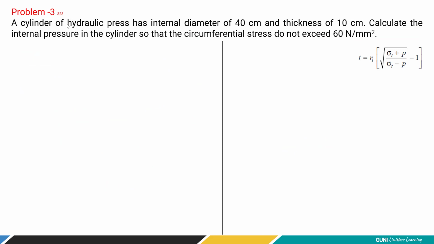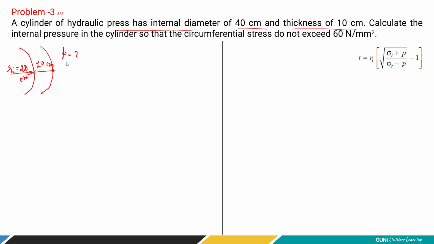Now problem number 3. A cylinder of hydraulic press has internal diameter of 40 centimeter and thickness is 10 centimeter. So if I draw like this, internal diameter is given 40 centimeter, so radius will be how much? 20 centimeter. And the shell thickness is given as 10 centimeter. It is in terms of centimeter. Now calculate the internal pressure.